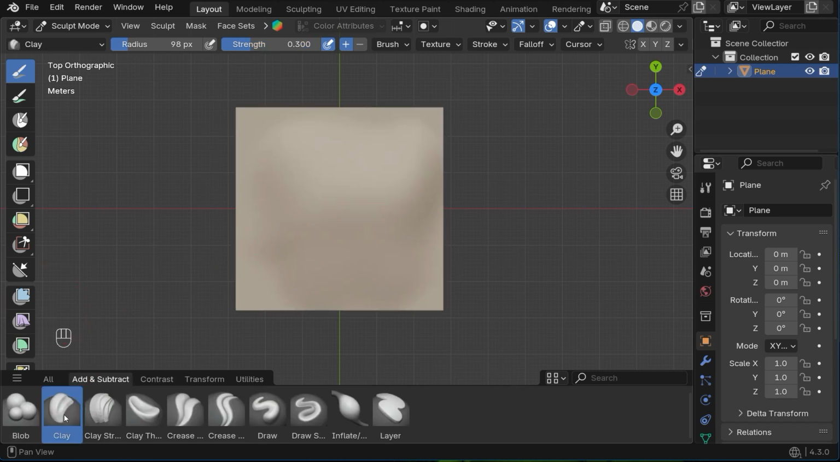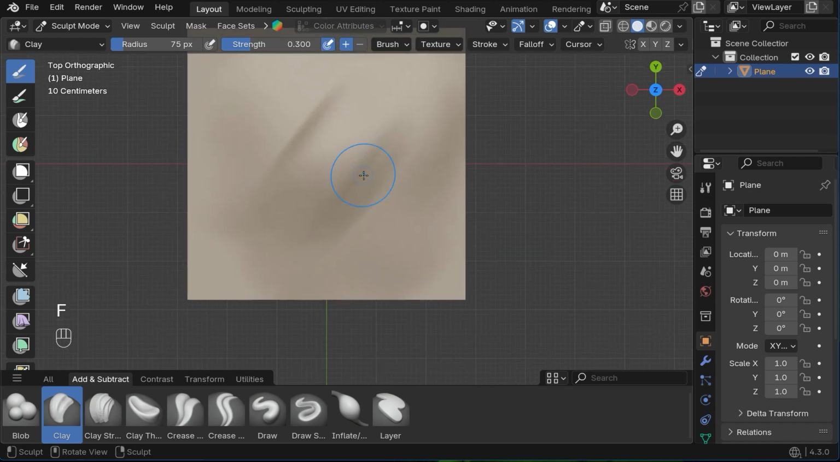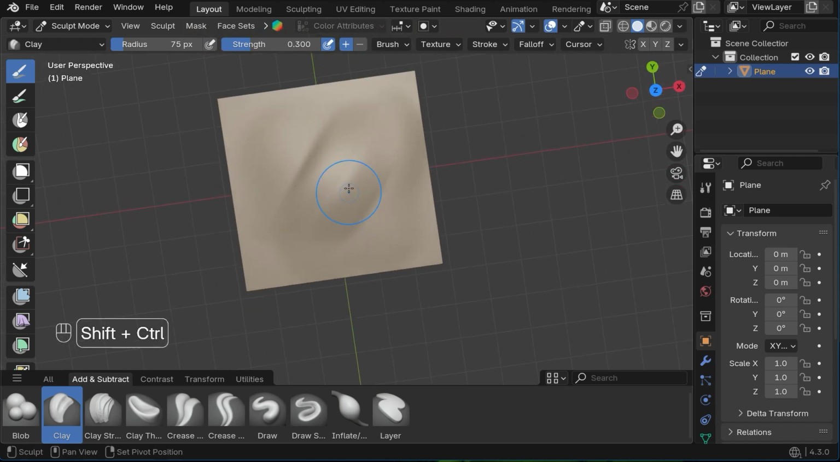Next is the clay brush. This brush lets you sculpt by adding a thin layer of clay to the surface. It's ideal for detailed sculpting when working on finer shapes.